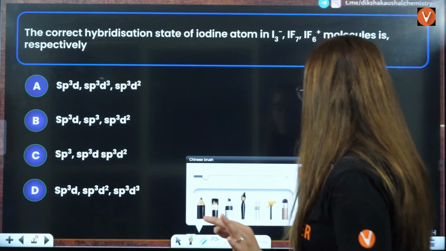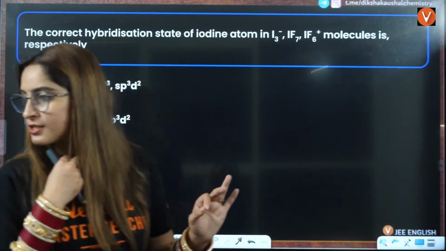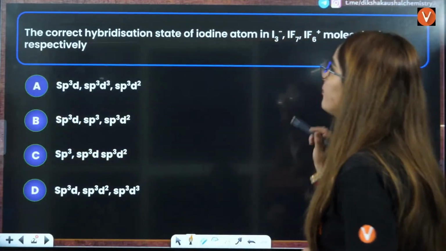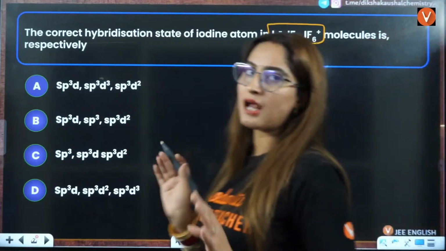Okay, so the first question on your screen is this, but before that, let me know if I am audible and visible to you. Audible, visible. Yes, everyone. Now, they are asking you to find the correct hybridization state of these three compounds.